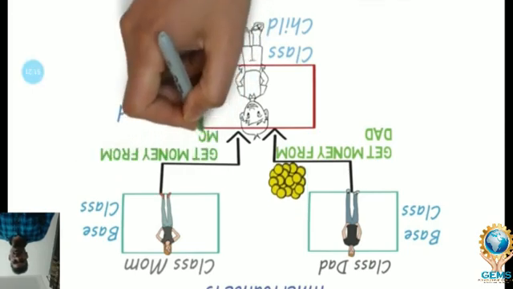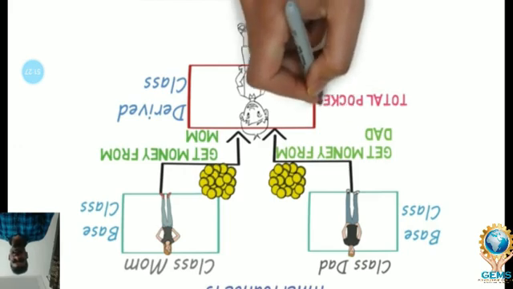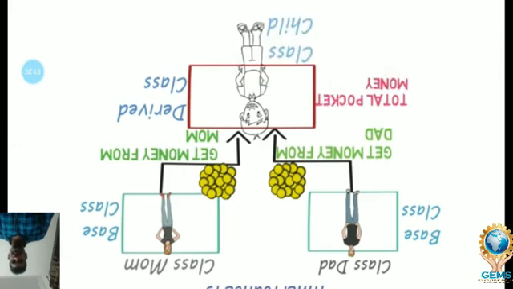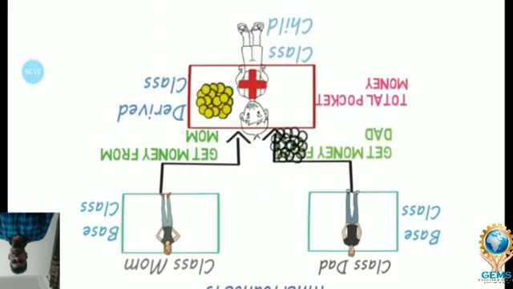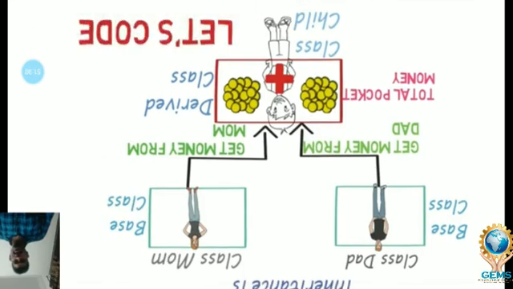So money is nothing but properties. The child is taking money from dad and mom. That means accessing the properties from two parent classes. So both sides are accessing the properties.